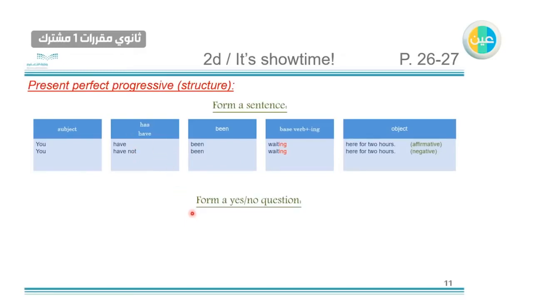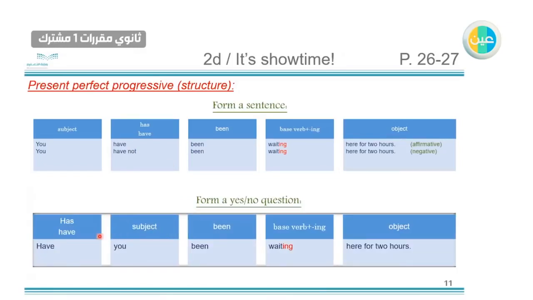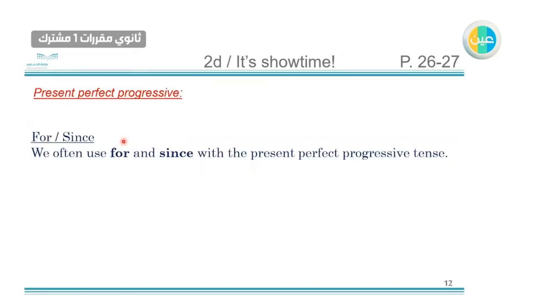To form a yes/no question, we use has or have based on the subject that we use. So here we have you. Have you been waiting here for two hours? It should be a question mark here. So we have to add ing to the base verb.